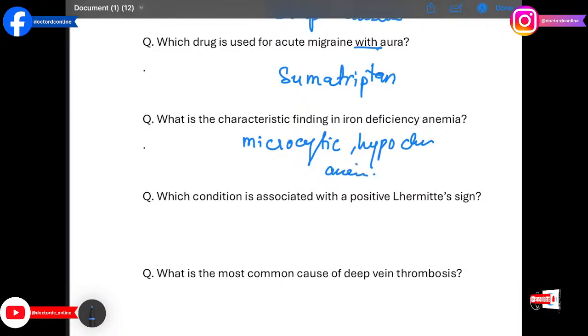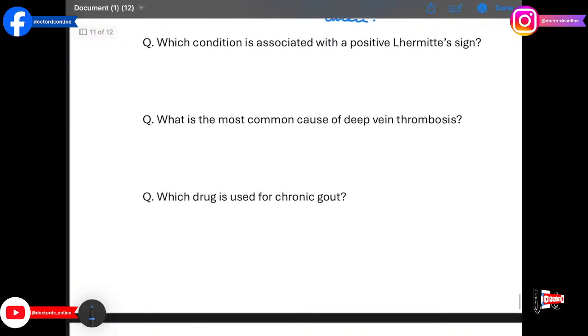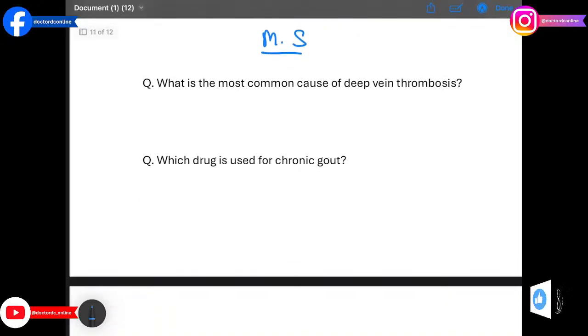Which condition is associated with a positive Lhermitte sign? The answer is multiple sclerosis. Electrical shock sensations on neck flexion indicate cervical demyelination.